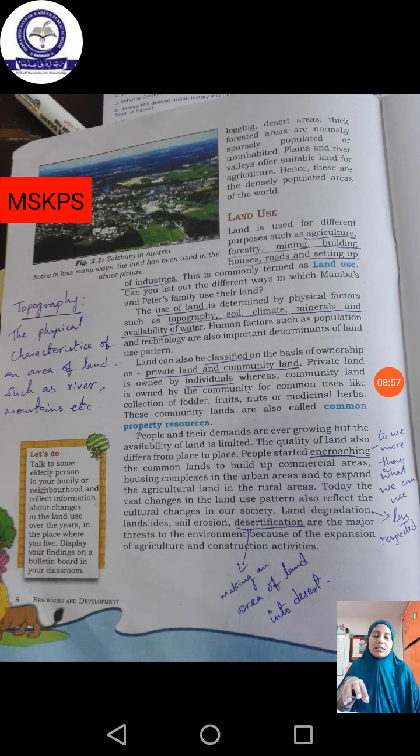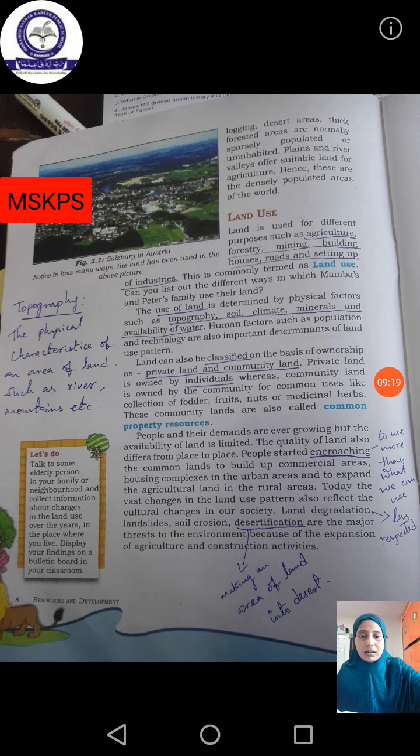This is known as the topography of a land, because if a land is located near the sea, surely the water under that land will be salty. We can't get clear water there. If that land is located near a river, surely we can tell that the water will be very good in taste, and we will get water in a few feet itself.